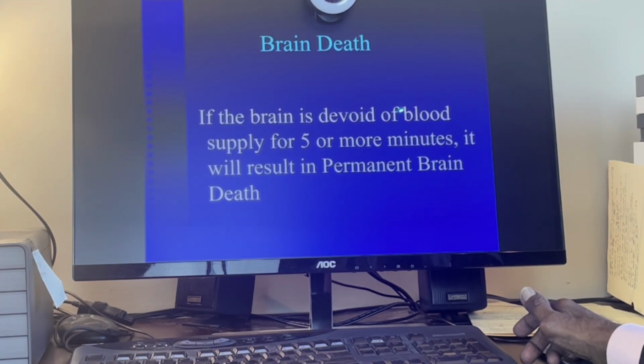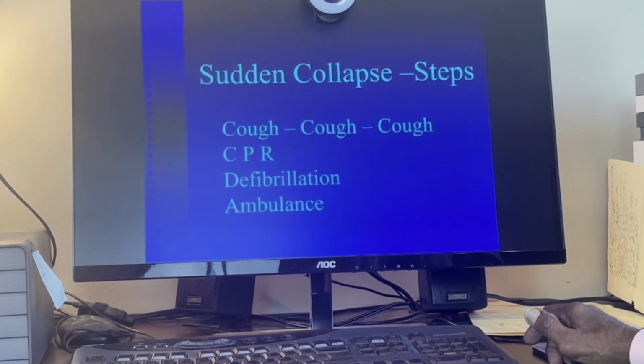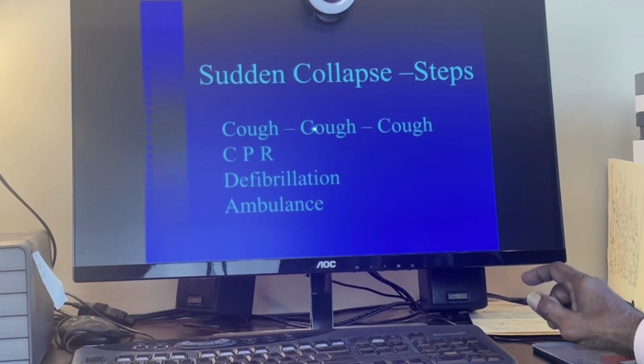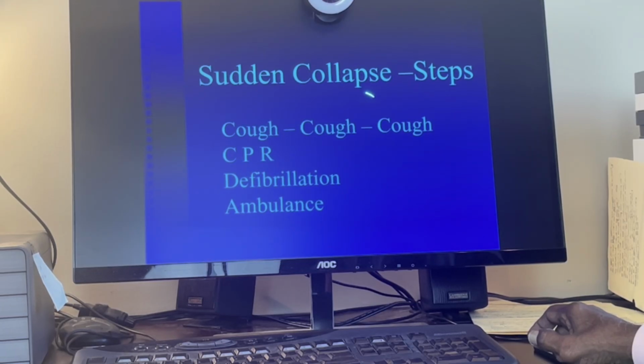If the brain is devoid of blood supply for 5 or more minutes, it will result in permanent brain death. When you see a patient fainting, you must shout, cough, cough, cough, call for CPR, start defibrillation, call ambulance.